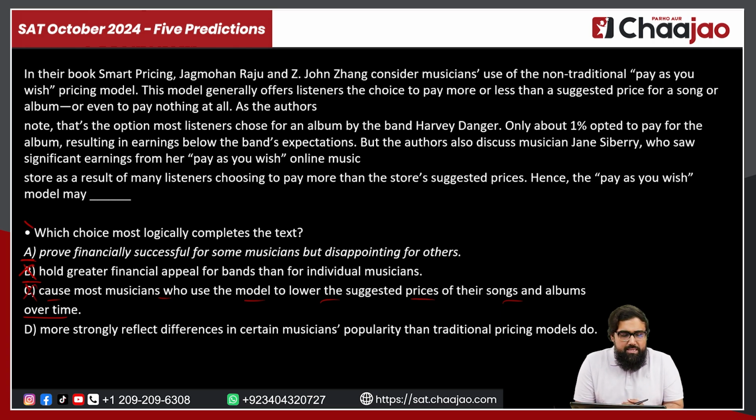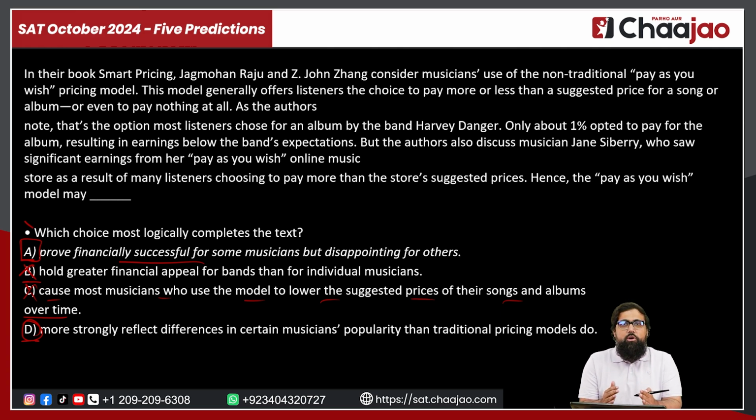So look at option D. It says more strongly reflect differences in certain musicians' popularity than traditional pricing models do. Now, this is a very confusing part. Why? Because students may assume that because the second singer was able to accumulate more revenue, there is a possibility that she was more popular. But again, it's not about popularity. It's about the cash, the revenue, the payments that they were able to receive. So we have to stay limited to what is there in the passage, especially when we have an option that talks about financial success. If we did not have any option about financial success, then maybe you would have gone for option D, assuming that because of popularity, they were able to get more payment.